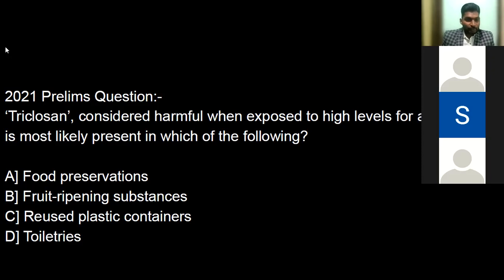Sagna, can you just read out this question from 2021 prelims? Yes, sir. Triclosan, considered harmful when exposed to high levels for a long time, is most likely present in which of the following? Option A, food preservatives. B, fruit ripening substances. C, reused plastic containers. D, toiletries.